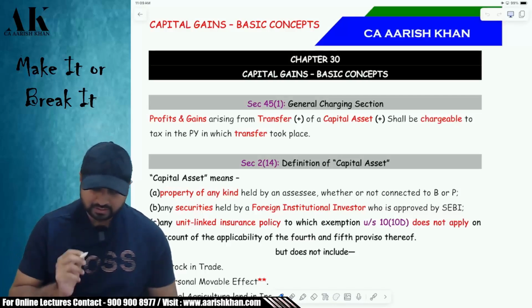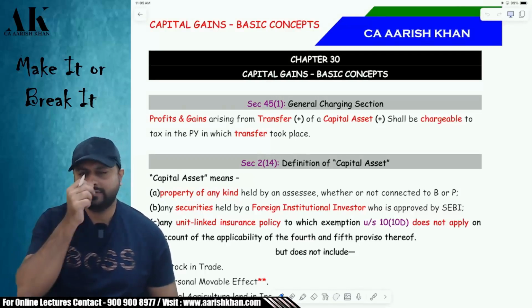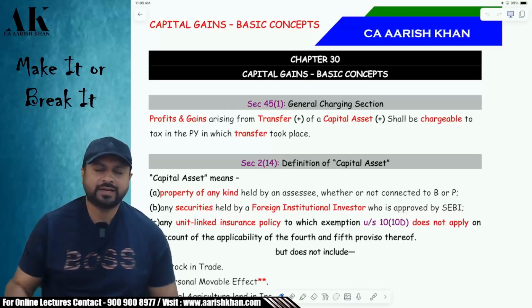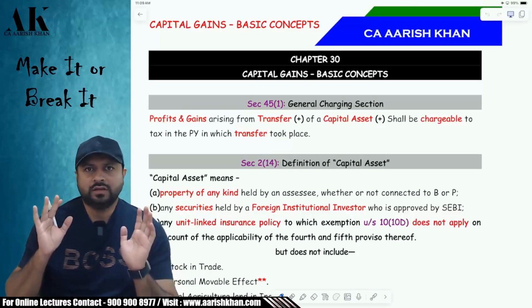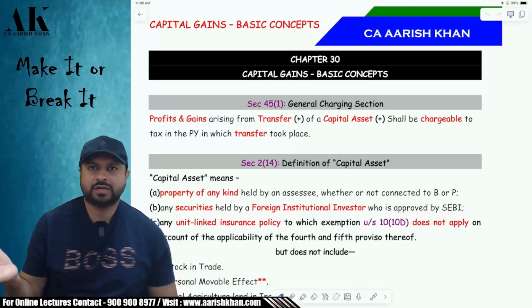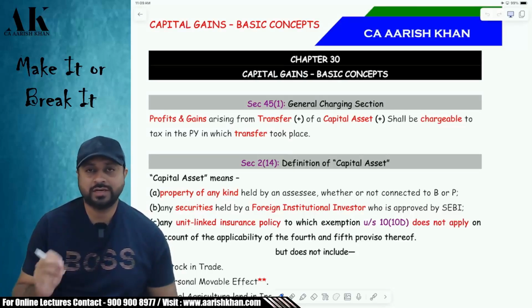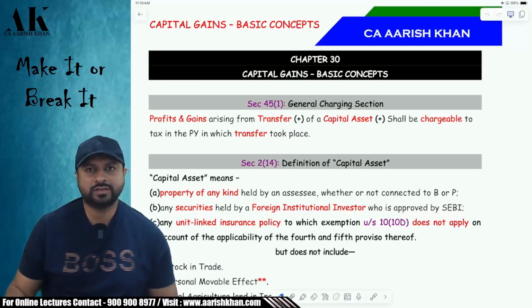So the very first thing that we need to see is that in every head of income, the first section is always a charging section. Capital gain chapter is quite different as compared to other chapters. In capital gains, there are multiple charging sections. Like in PGBP also, there were multiple charging sections. One was general charge section 28(1), and then there were certain small special charging sections. But in capital gains, there are a lot of big special charging sections. So the majority of your time will go in discussing the charging section itself.